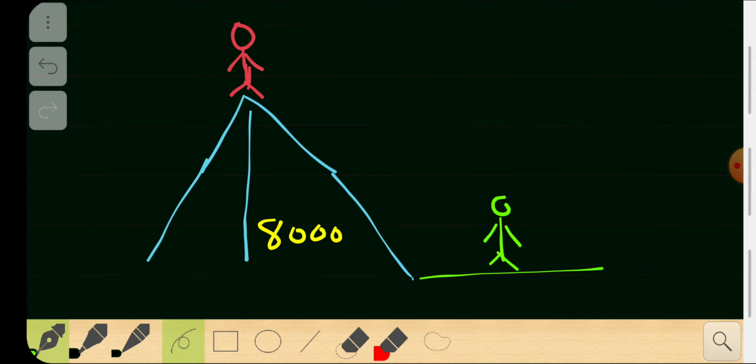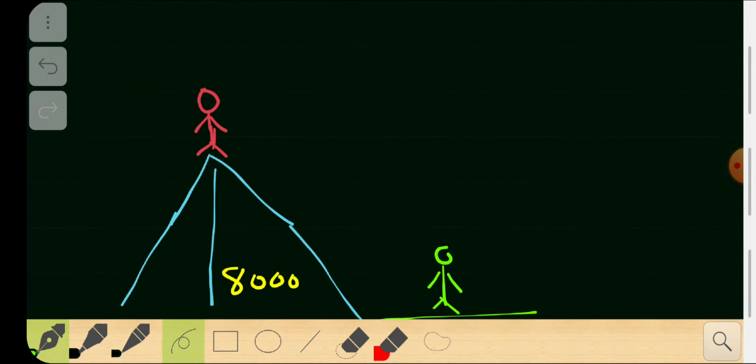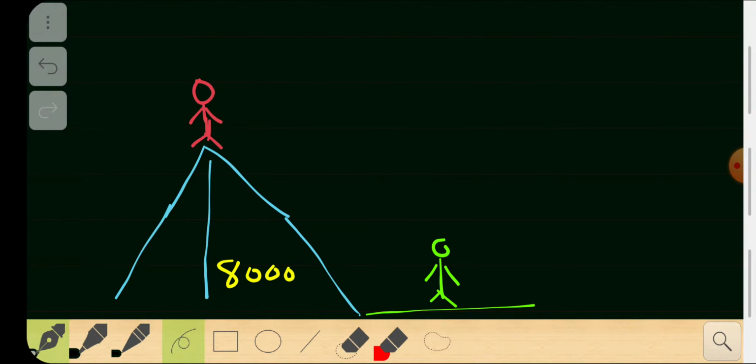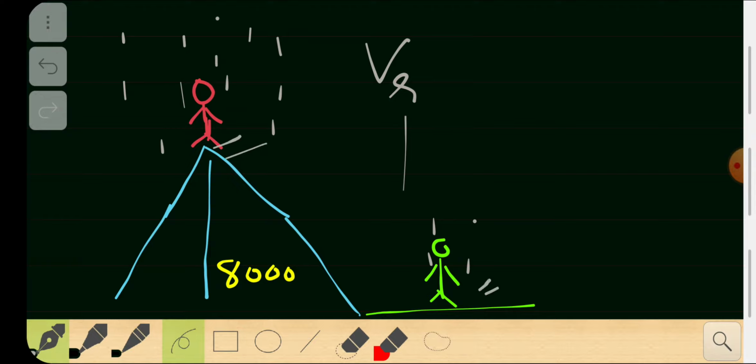Now I'm going to ask you a question. This is a very simple question which you must be able to answer. There is rain in this situation. The rain is falling down from the sky, falling on this person as well, standing beneath. So I'm going to ask you the question, what will be the velocity of the rain particles for this person and this person?